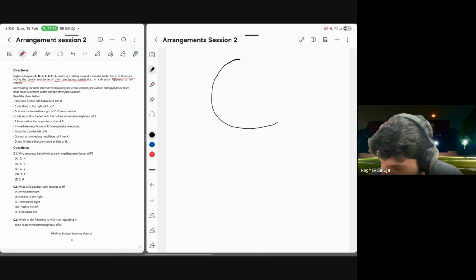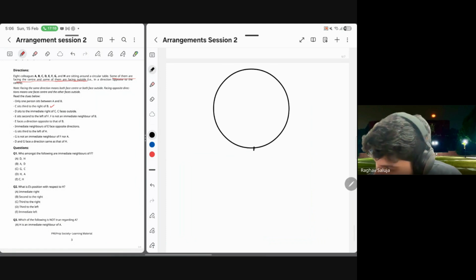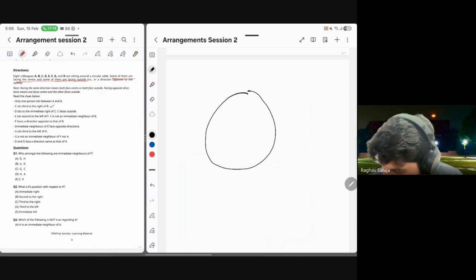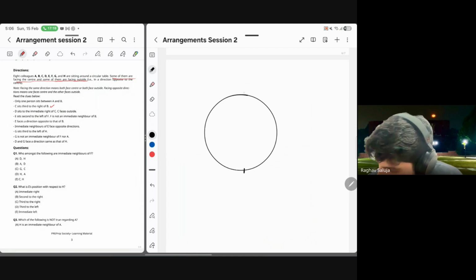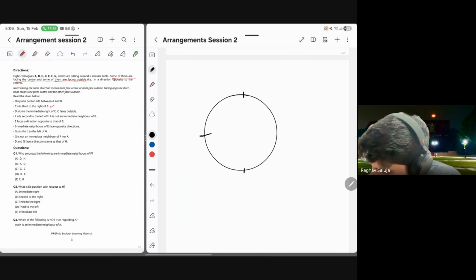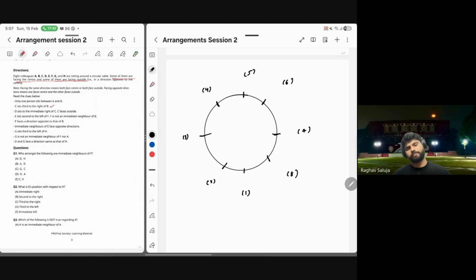Let me draw a circle first. ठीक. Let me name the positions. 8. First things first. Eight का circle है. 8 people are sitting in a circle. So let's draw 8 seats. And let's name them. 1, 2, 3, 4, 5, 6, 7, 8. ठीक.